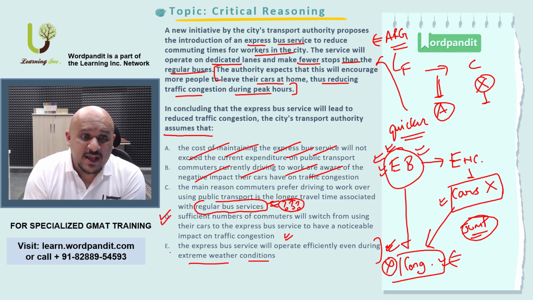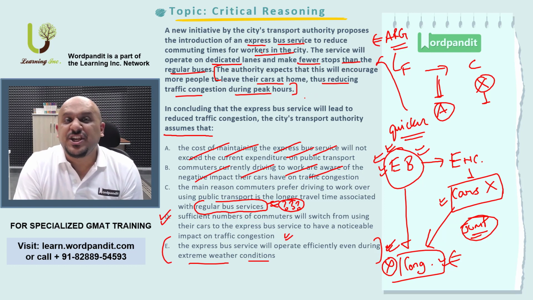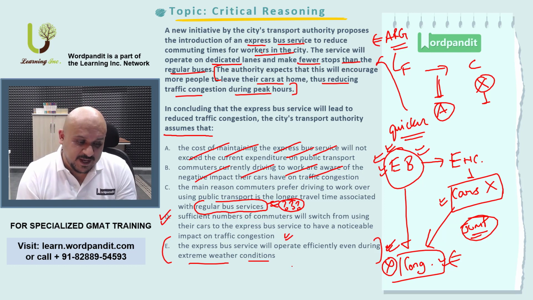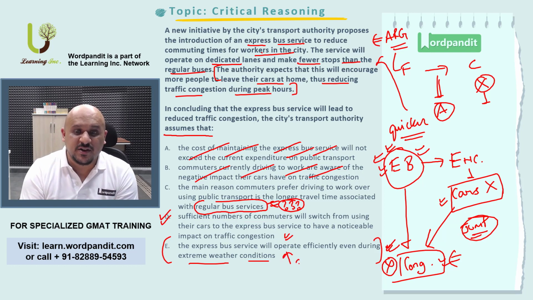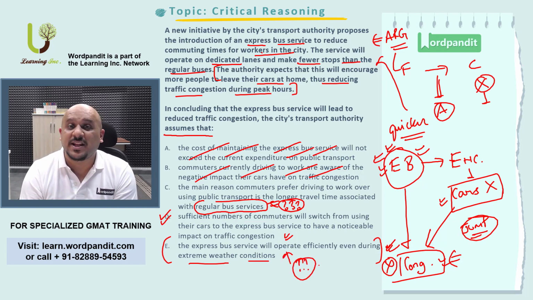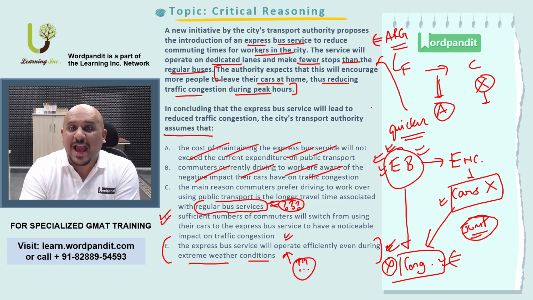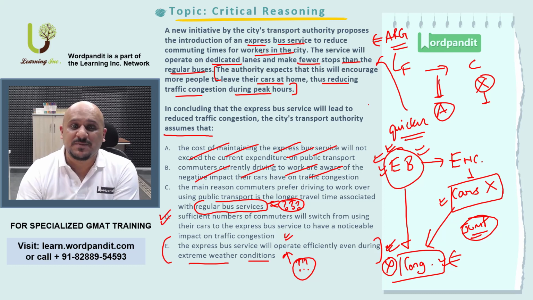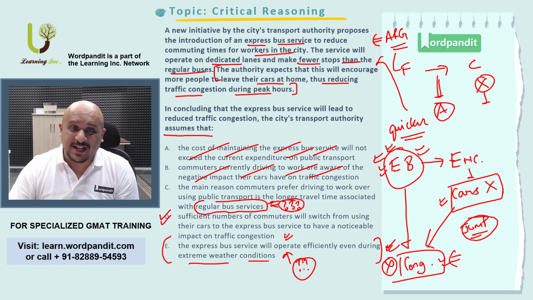So here the argument spoke about congestion in general. There was no condition as such. When would this express bus service be effective? Would it be effective during extreme weather conditions, during normal weather conditions? There is no such classification. So this is introducing a new line of thinking which is not there in the argument. In order to identify the assumption, you have to stay within the ambit of the argument. You cannot go beyond the ambit of the argument which has been provided to you. Hence, we stick to option number D, and that is the correct answer.